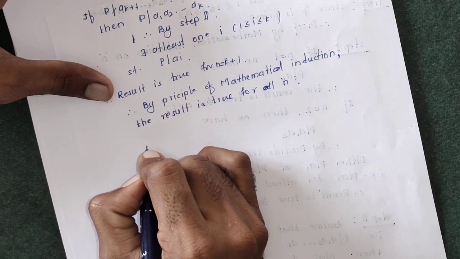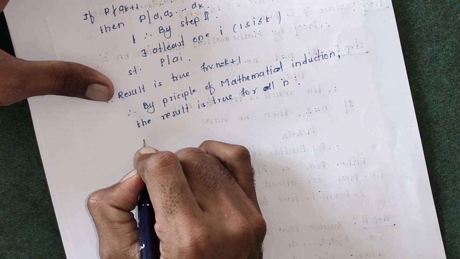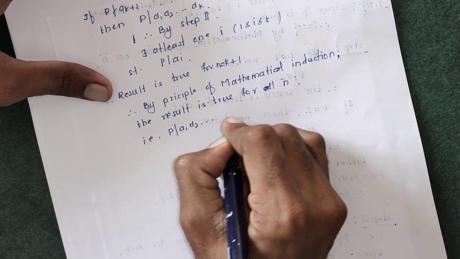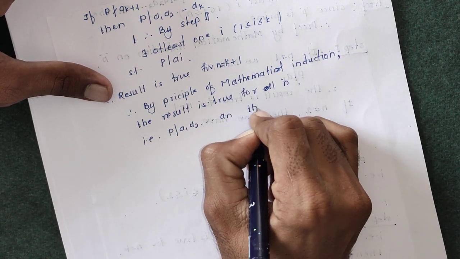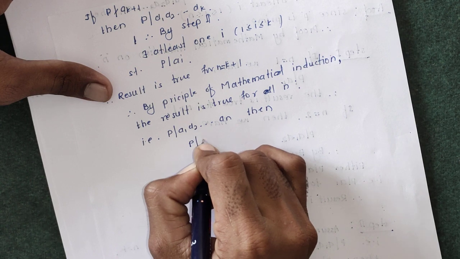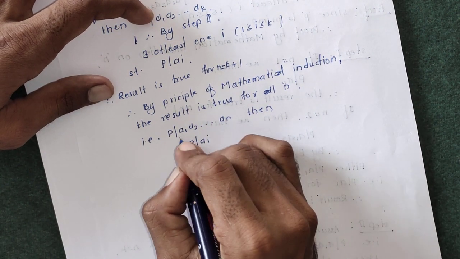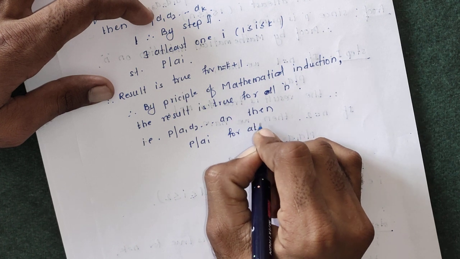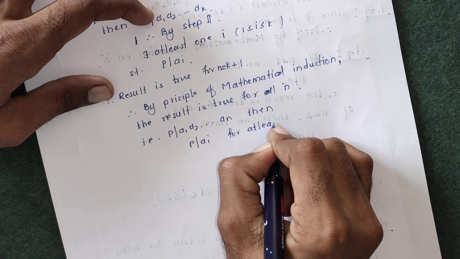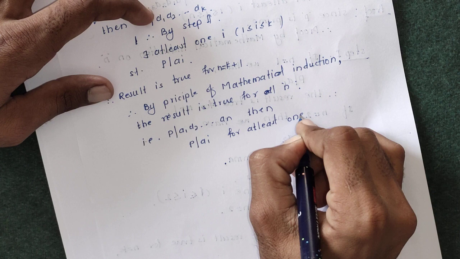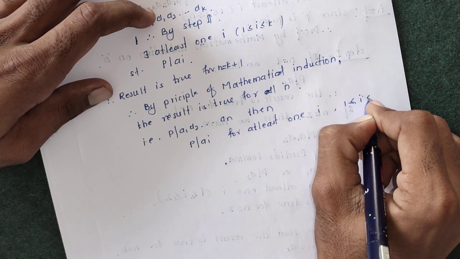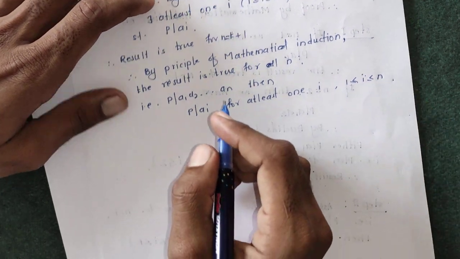Hence, if p divides a1 a2 up to an, then p divides ai for at least one i between 1 and n. Hence the proof.